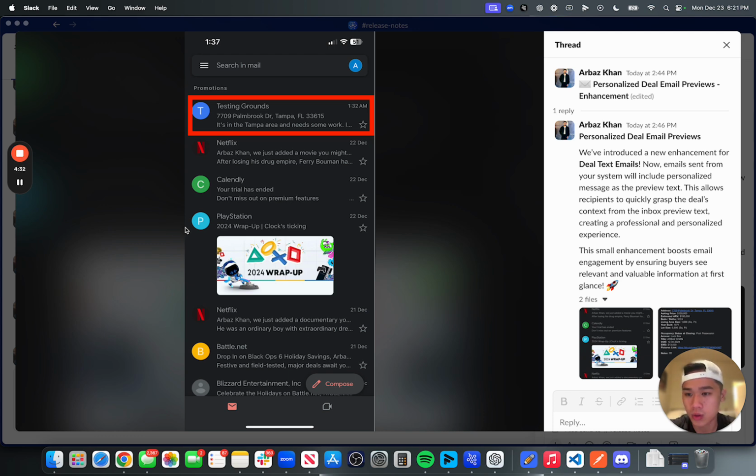So we'll see how the results perform out here, but this doesn't actually go into the email body itself. If we get enough requests, we can add that in as a custom field if you guys want to use it, but we're just going to insert it for every single email as a preview text.